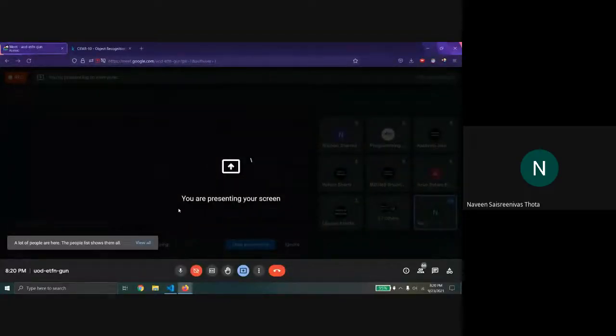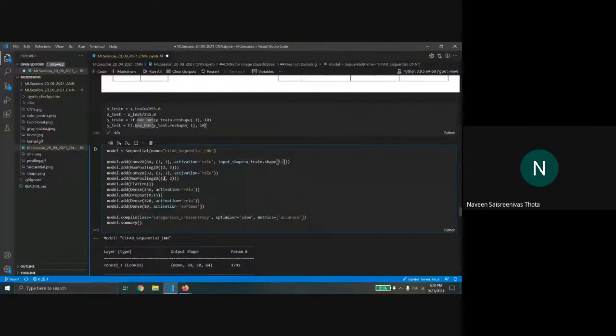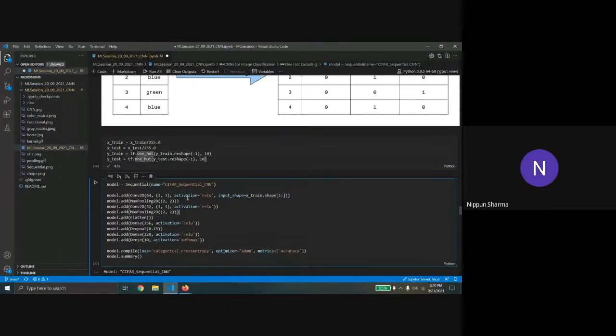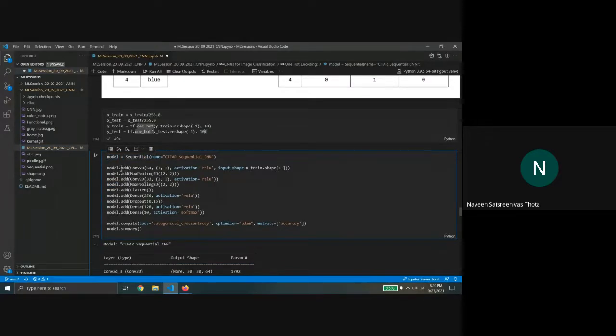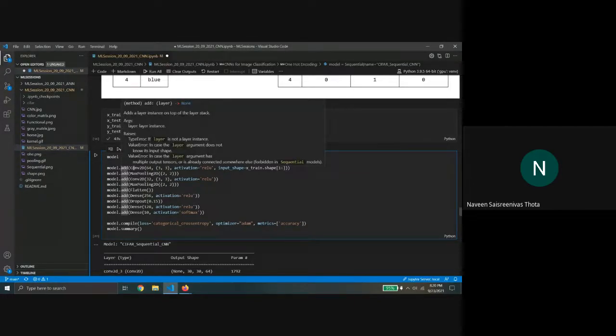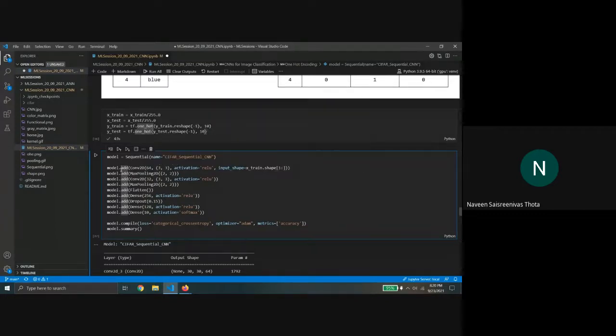Yeah. Sorry about that. So, first line, model equals Sequential. Sequential is a class in TensorFlow, and you can create an instance of the class. Initially we create an empty model with the name model, and then in the sequential API we add layers one by one, one after the other. It's very simple, and there's a function called add, and you can pass in the layer inside it.